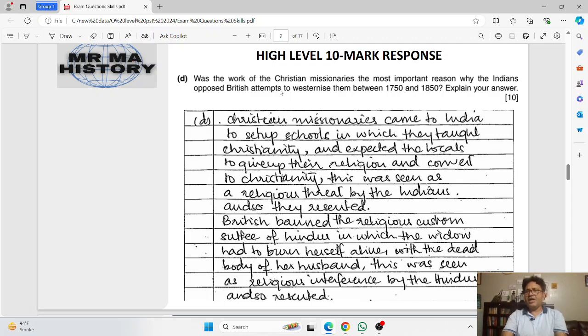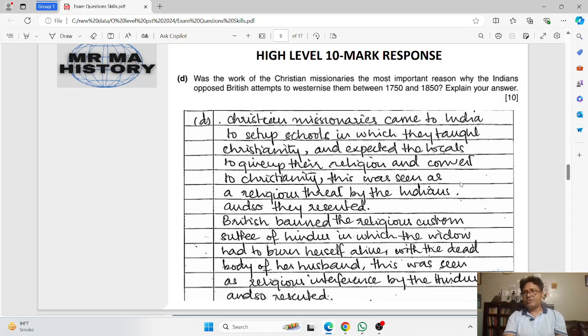This means that first you have to discuss the work of the Christian missionaries, then relate how the Indians were opposing it, and then also highlight that there were other reasons. For example, there were cultural reasons.